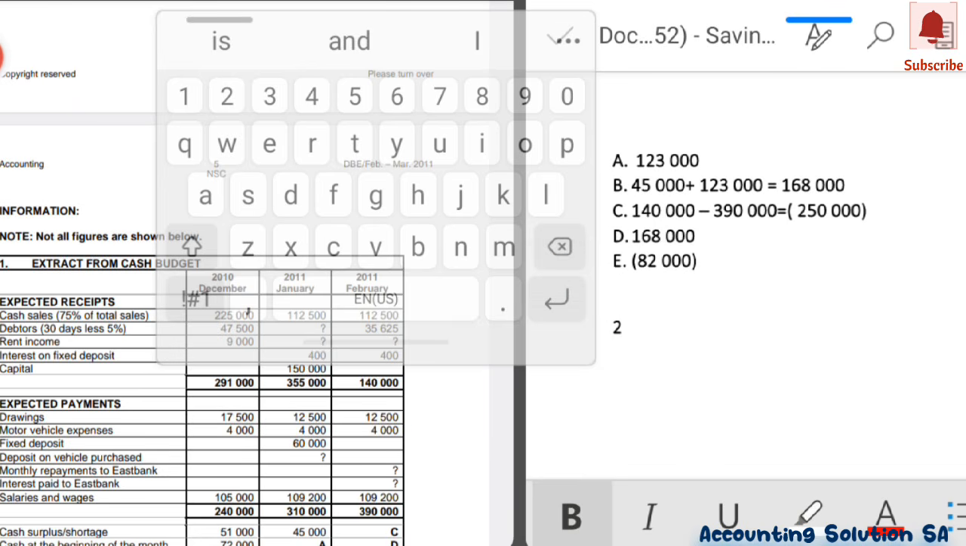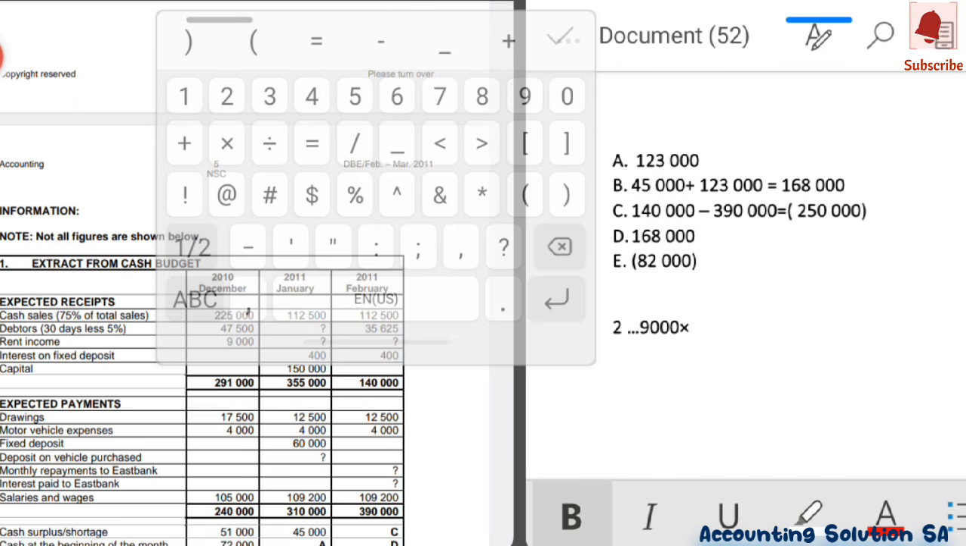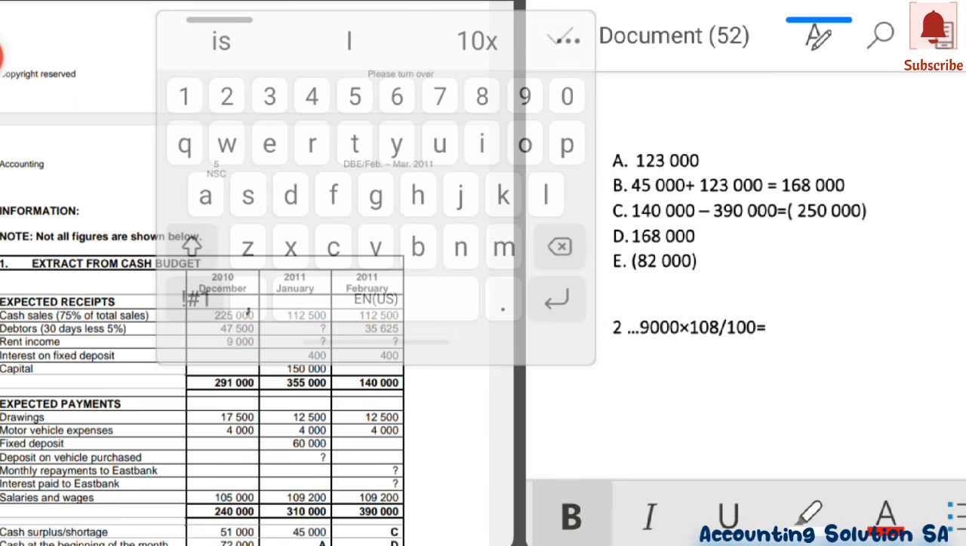We have to say 9,000. Our calculation starts from 9,000. Then multiply by, guys, in order for you to get straight to the answer, you have to say 108 divided by 100. Then it's going to give you the straight answer. Or guys, it's allowed to say 9,000 multiplied by 8 over 100, or 8%. Then it gives you an answer that you are going to add to 9,000 again. So it's the same.